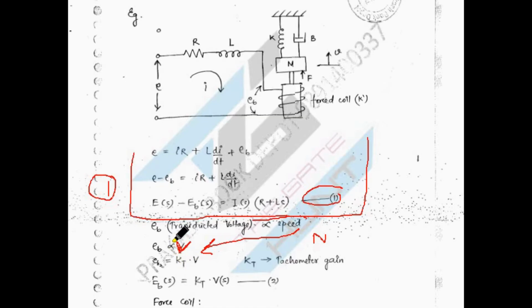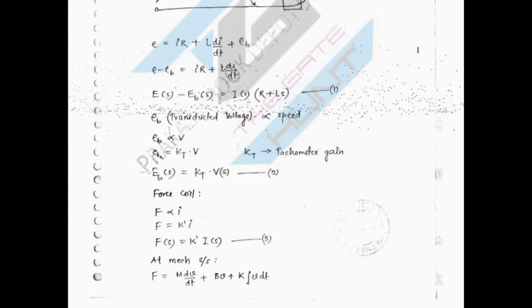So to replace this directly proportional symbol I am taking one constant, okay. So now I am changing the directly proportional to the equivalent symbol, so EB is equal to KT V, right? And now I am converting this time domain to the S domain, so this is nothing but your second part EB, right? So now we move towards the third part.